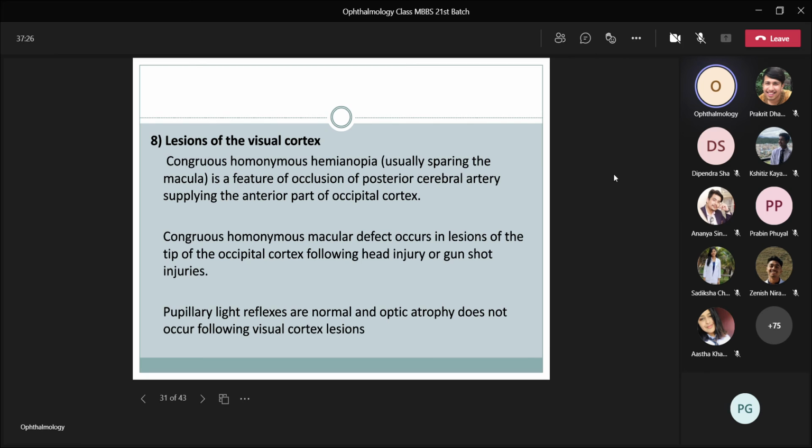Now, lesion of the visual cortex leads to congruous homonymous hemianopia, usually sparing the macula, which is a feature of occlusion of the posterior cerebral artery, supplying the anterior part of the occipital cortex. The congruous homonymous macular defect occurs in lesion of the tip of the occipital cortex following head injury or gunshot injuries. Pupillary light reflexes are normal and optic atrophy does not occur following visual cortex lesion.